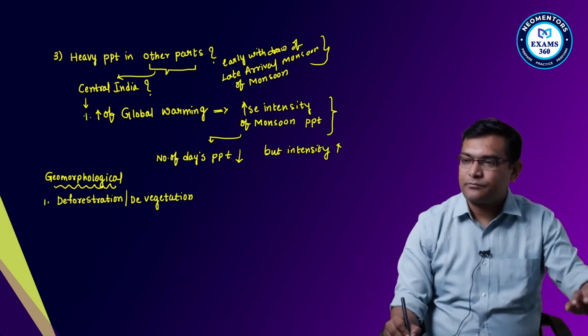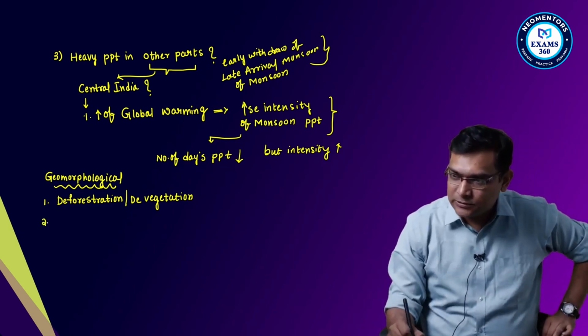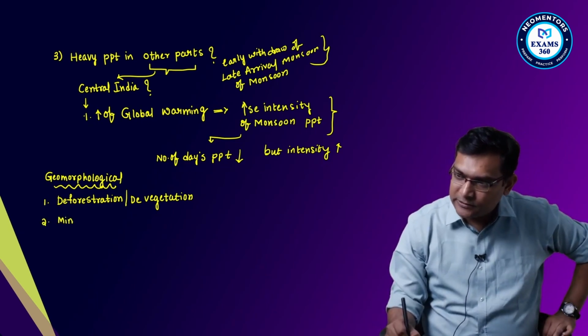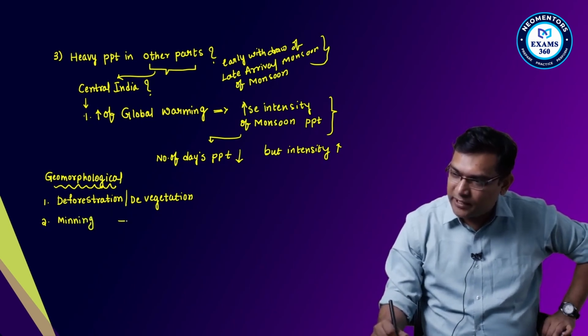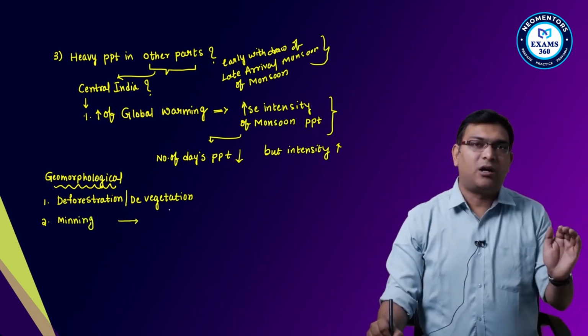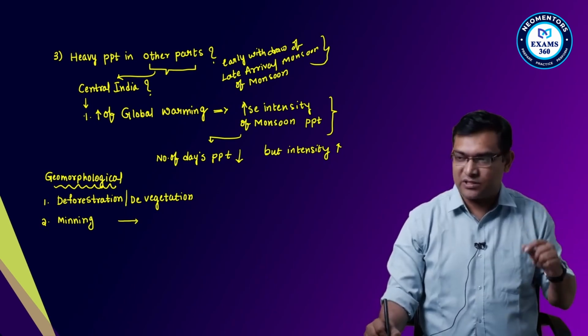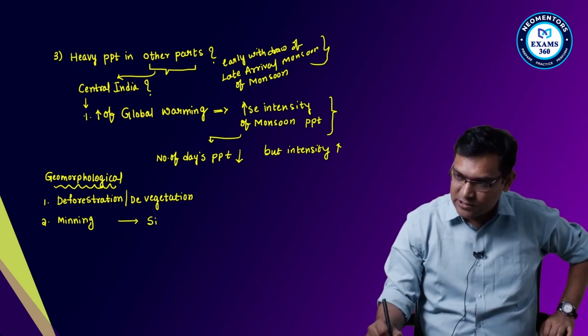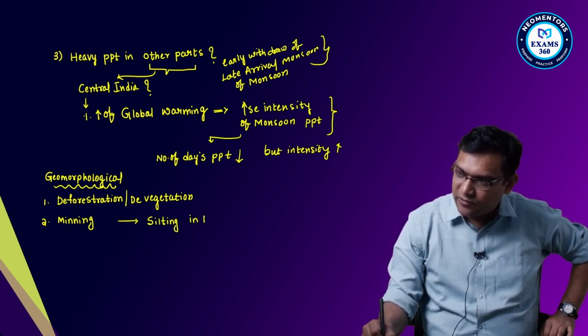Then mining, and because of mining, siltation of the rivers, silting will take place. Silting in rivers will occur.